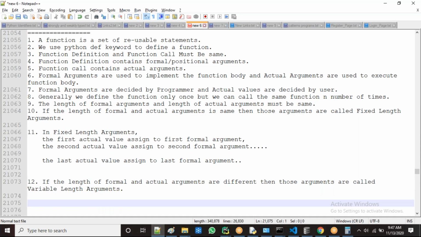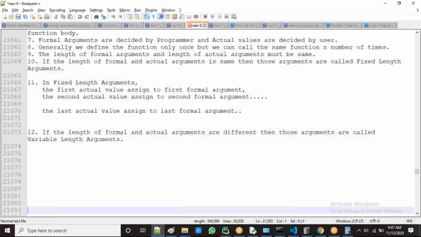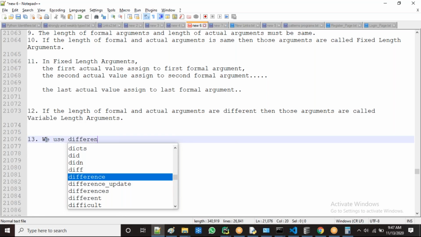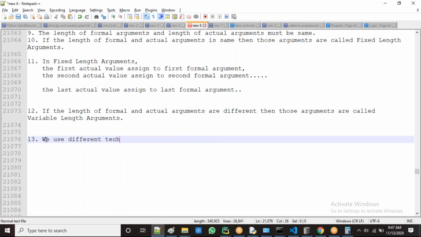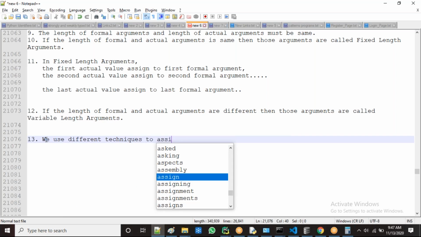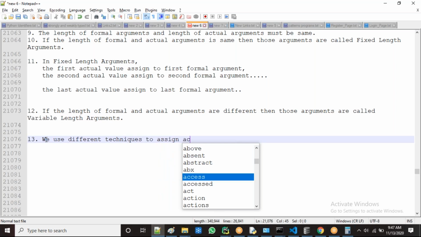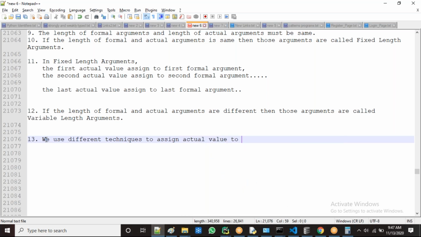Now, how to assign the values there? We use different techniques, which we will see later. Here we simply use different techniques to assign actual values to formal arguments.